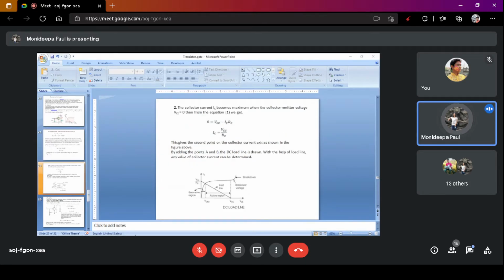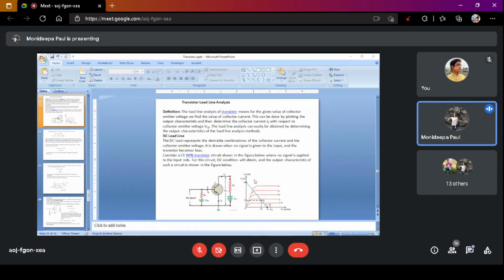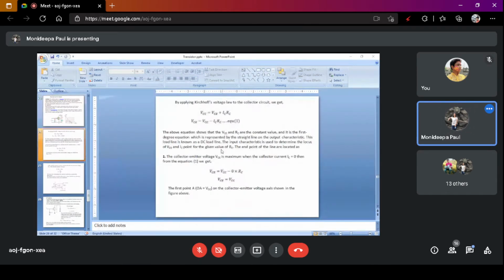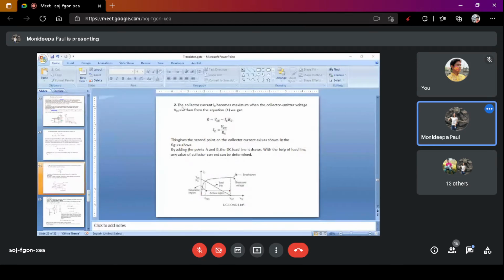And next, how do we get this point? The collector current IC becomes maximum when the collector emitter voltage, wait a minute.